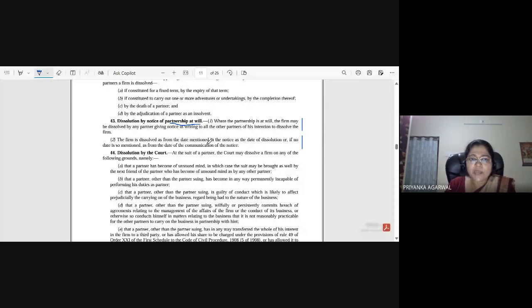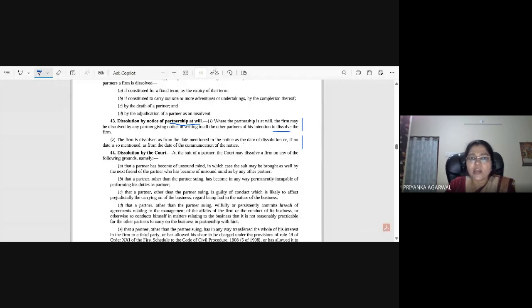Dissolution by notice of partnership at will. Where the partnership is at will, the firm may be dissolved by any partner giving notice in writing to all the other partners of his intention to dissolve the firm. The firm is dissolved as from the date mentioned in the notice as the date of dissolution, or if no date is so mentioned, as from the date of communication of the notice.